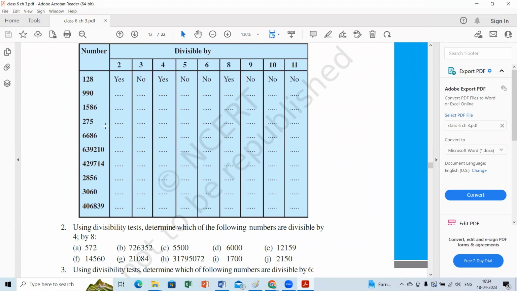What is 2 plus 7 plus 5? 7 plus 2 is 9, and 14. Will 14 come in the 3 table?